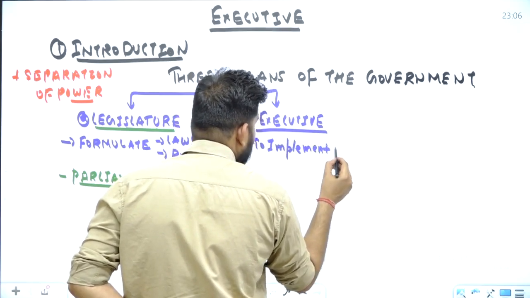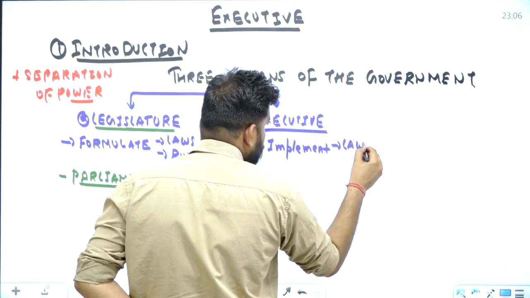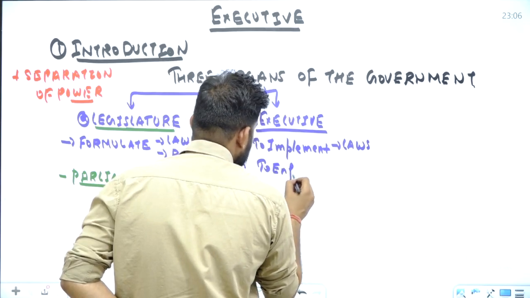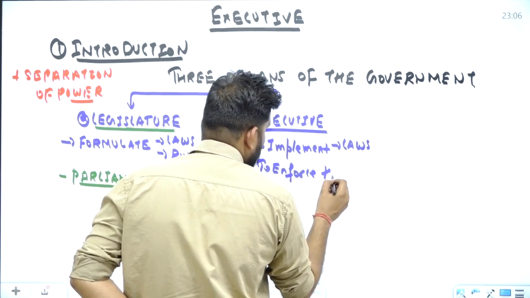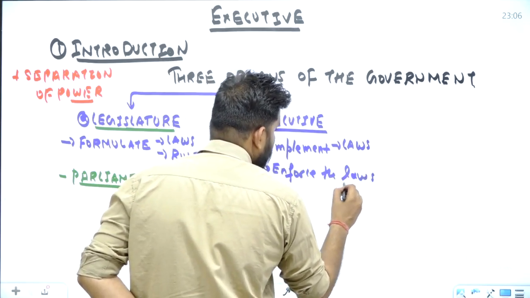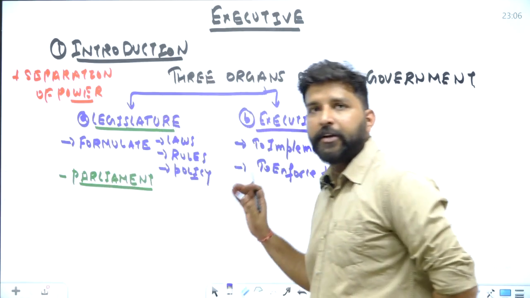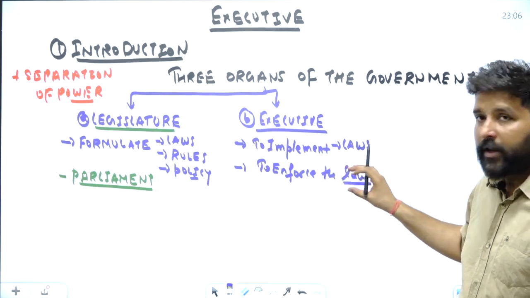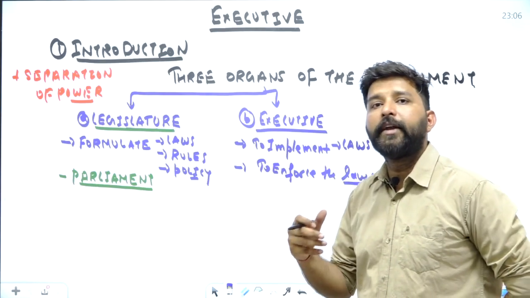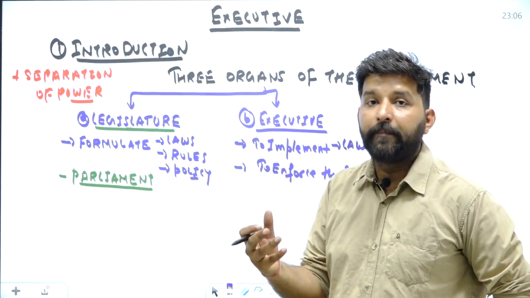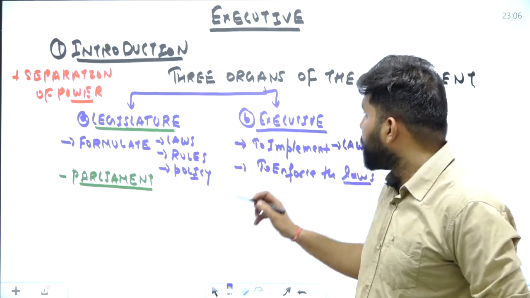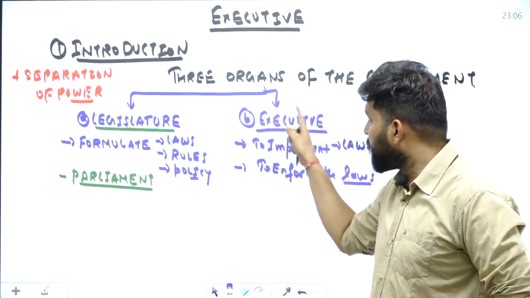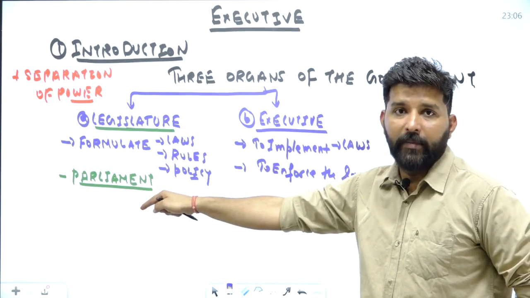To implement the laws, or in other terms, to enforce the laws. The executive branch of the government has been given the power to implement the laws and to enforce the laws and to look after the day-to-day administration of the country. And remember, in India, the whole executive branch is accountable to the legislature. It means the whole executive branch is accountable to the parliament.